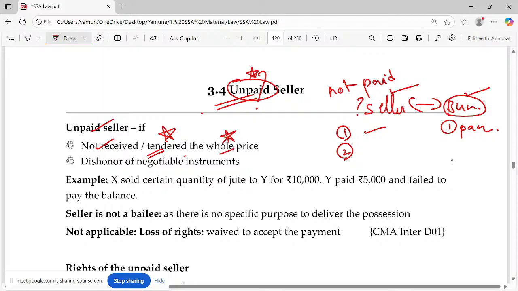Please highlight this word also. He has made only a part payment, not the full payment. Even though it's not paid in full, it will be called unpaid seller. Even the negotiable instrument is this one. Okay. X sold a certain quantity of jute to Y for 10,000. Y paid 5,000 and failed to pay the balance. The whole price is not paid. Here, the seller is not a bailee, an often repeated question, because there is no specific purpose to deliver the possession.